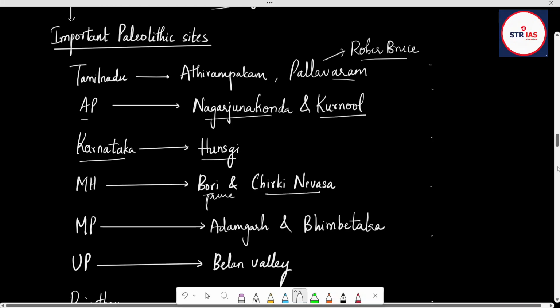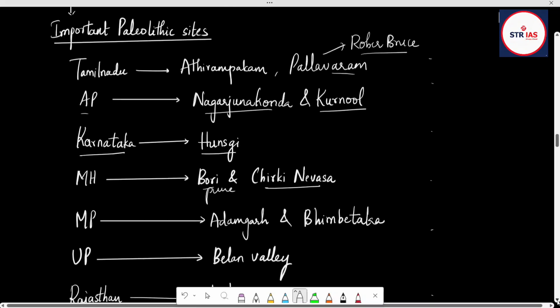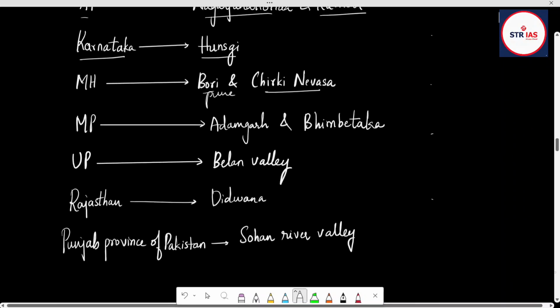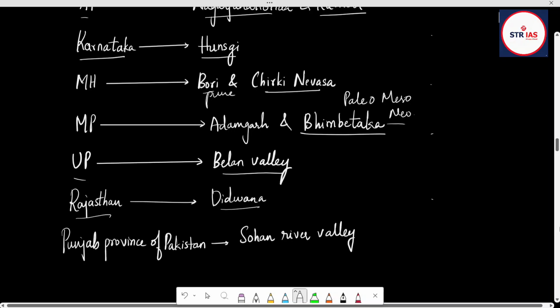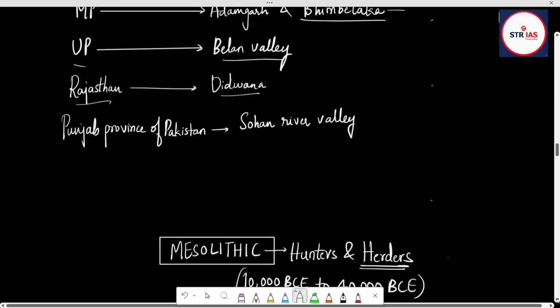In Madhya Pradesh, it's Adamgarh and Bhimbetka. Bhimbetka is a site which has Paleolithic, Mesolithic, and Neolithic phases. Then in UP, we have Belan Valley, Rajasthan, Didwana. Then in the Punjab province of Pakistan, Sohan River Valley is famous.